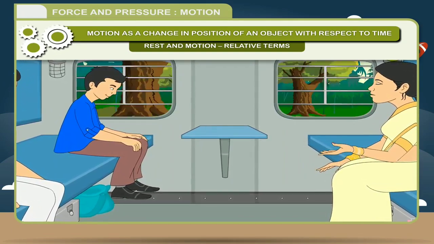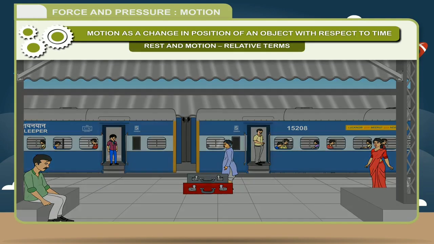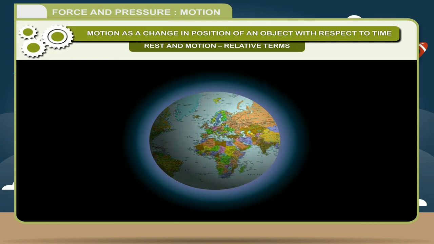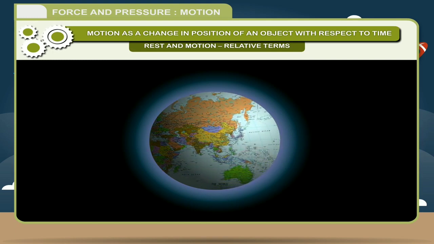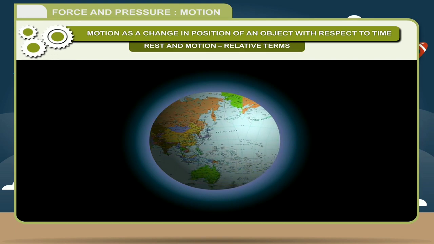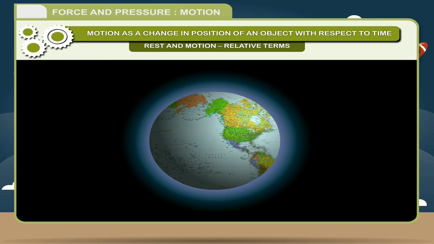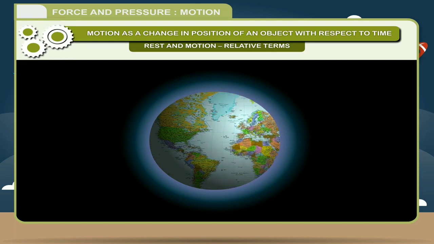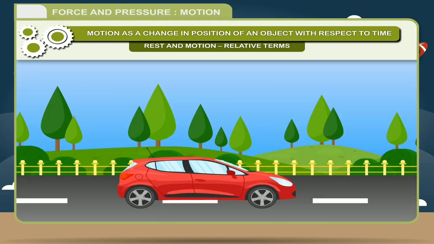Again, when we say that a body is at rest, we consider that the earth is at rest. But actually, earth is in constant rotation on its own axis. So, everything on the earth is also in motion. Thus, we can say that there is no absolute rest or motion. Both rest and motion are relative terms.